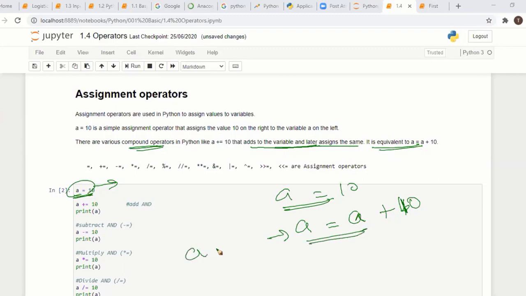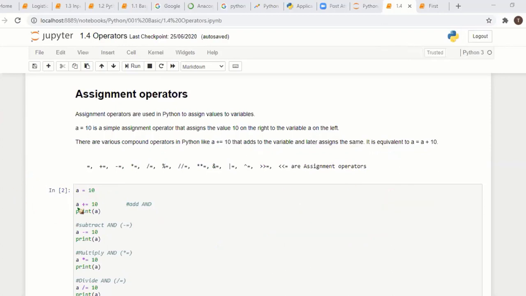A plus equal to 10 is equivalent to this one: add that variable and assign the whole value to the same variable. That is called assignment operators. For addition, subtraction, multiplication, we can use this. So you know the equivalent line, right? A minus equal to 10 is like this, A equals A minus 10. So we can use this kind of assignment operators for all arithmetic operations.